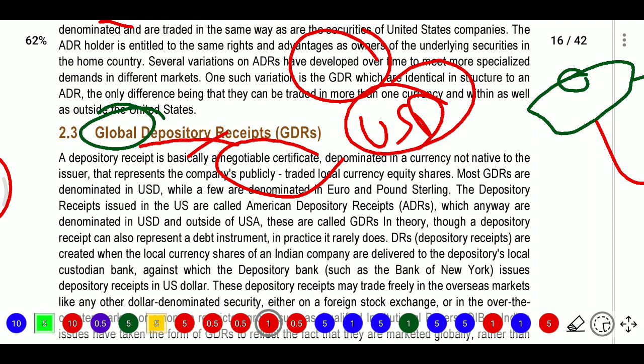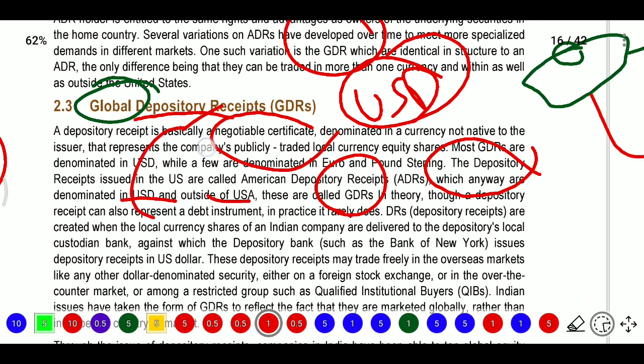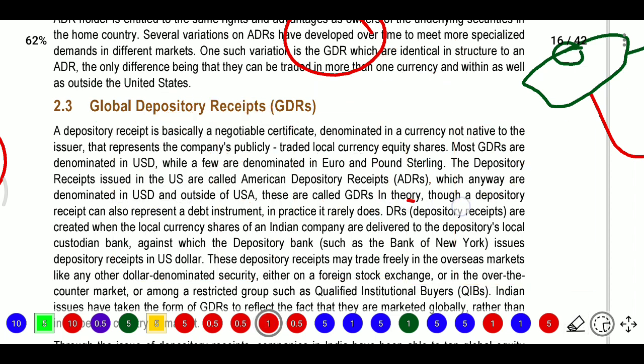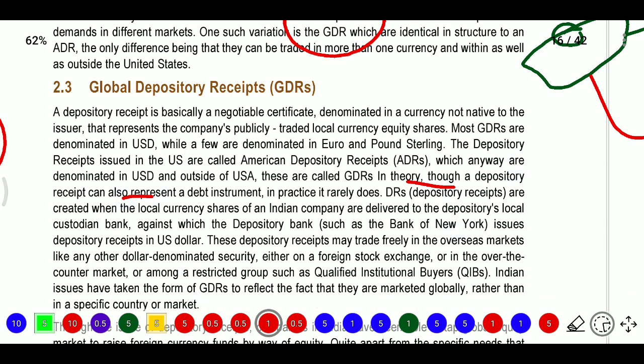So the depository receipts issued in the US are called ADRs, meaning if you go to the USA, it is an American depository receipt. If we go to another market, it is a GDR, which can be denominated in USD or outside the USA. So if you issue in the USA in USD, it will be ADRs. If you use this USD in other countries, it will become GDRs. In theory, a depository receipt can also represent debt instruments, but in practice it rarely does.